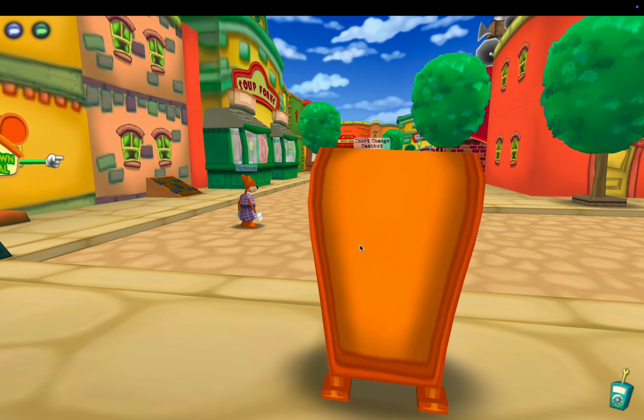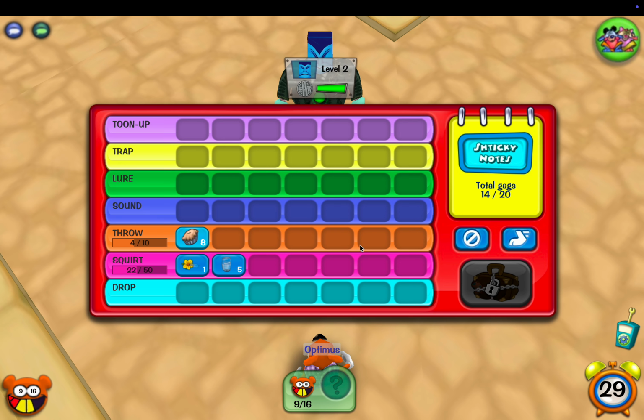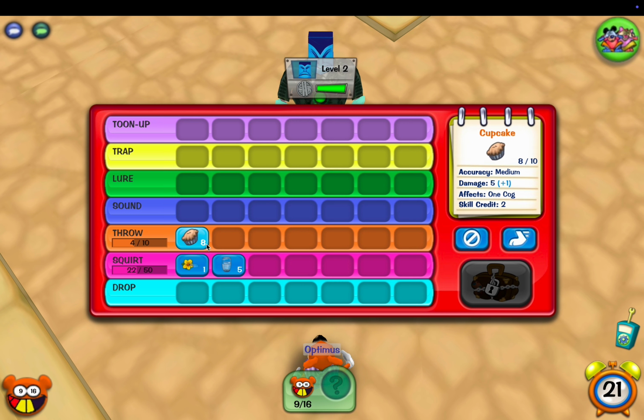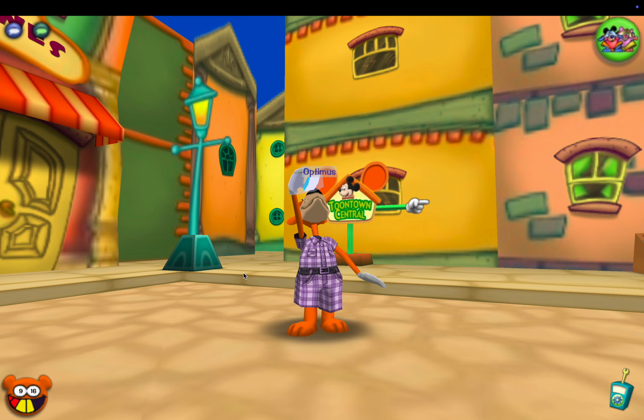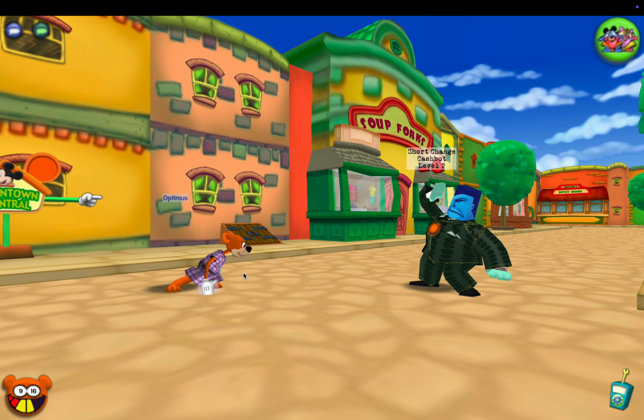So now we have Thrilling Throw. This should not change things too much. We have to do 12 damage upon this cog. We have 6, so we have to hit this cog twice with the throw or squirt. We know that this is going to have higher accuracy than this, so it's a pretty easy decision. We're going to use 2 drinking glasses to take care of this level 2 cog.